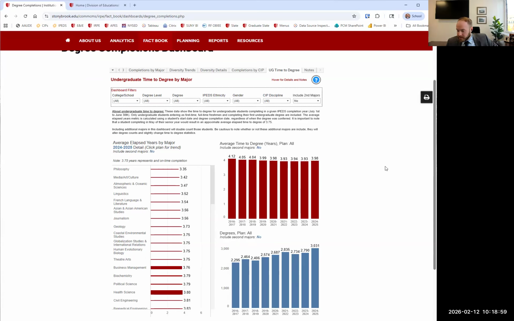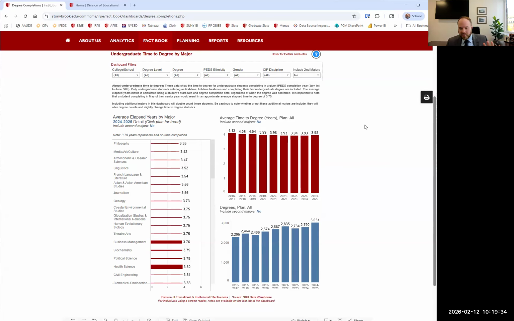And answering that question I said, how long do students take to graduate? So there's some notes up here because there are some restrictions or data definitions that go beyond our normal degree completion data definitions. So here we're looking at students who entered as first-time, full-time students. We don't do time to degree on students entering as transfer because they enter at such different parts of their academic career. And so we try to follow the standards set by the AAU Data Exchange, which is the Association of American Universities Data Exchange. This is one of their data items that they look at. We follow their definitions, and we look at those students entering as first time.